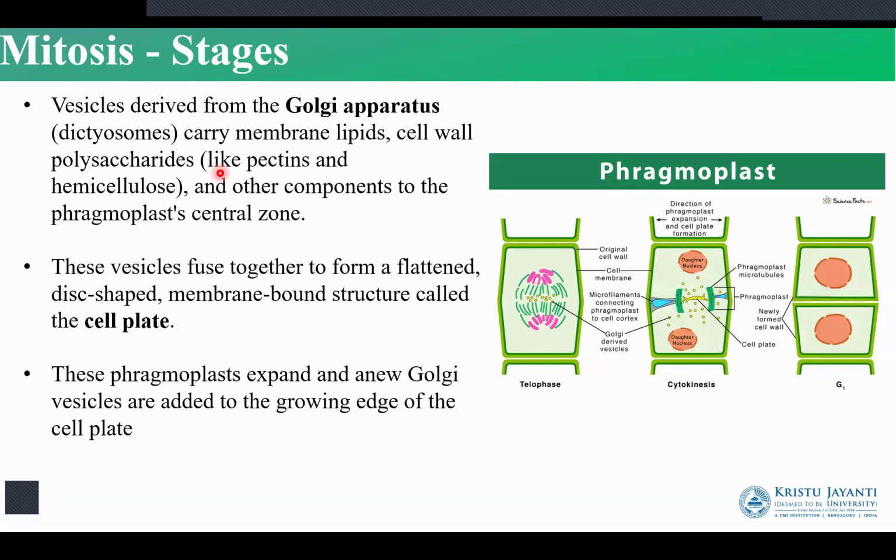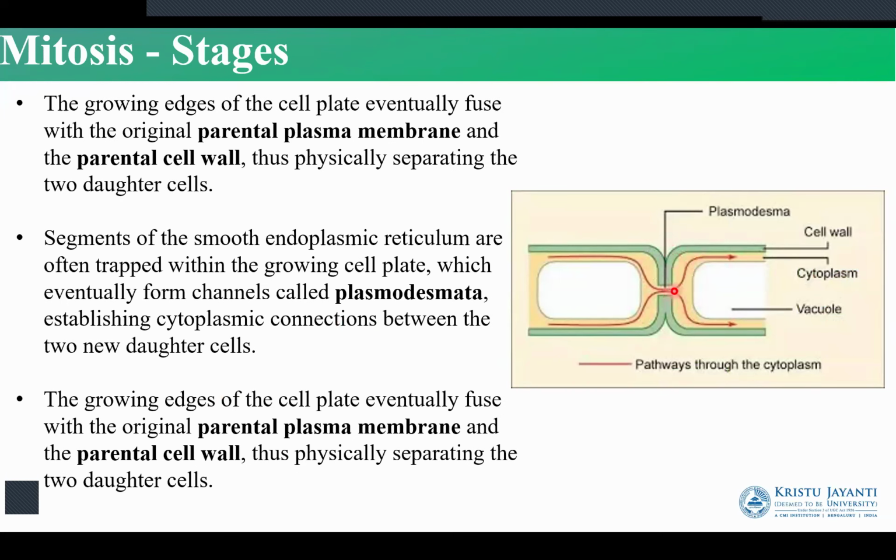The phragmoplast will now become bigger and bigger. It will accumulate all the vesicles coming from the Golgi, which are also known as the dictyosomes, and then it will start forming the cell wall at the metaphase plate. This formation of the vesicles along with the phragmoplast forms a disc-shaped structure which is known as a cell plate. The phragmoplast will now expand as and when new Golgi vesicles are getting added and the cell plate is being formed. The growing cell plate will grow towards the metaphase plate and separate the newly formed nuclei.